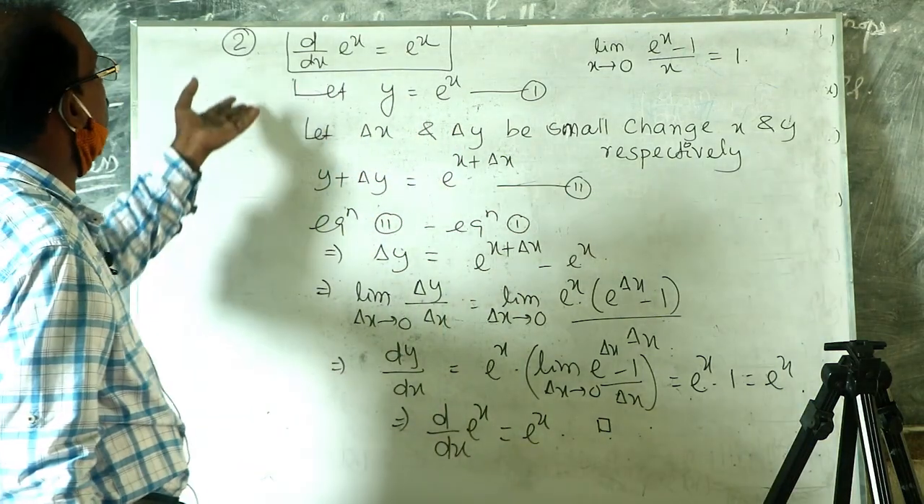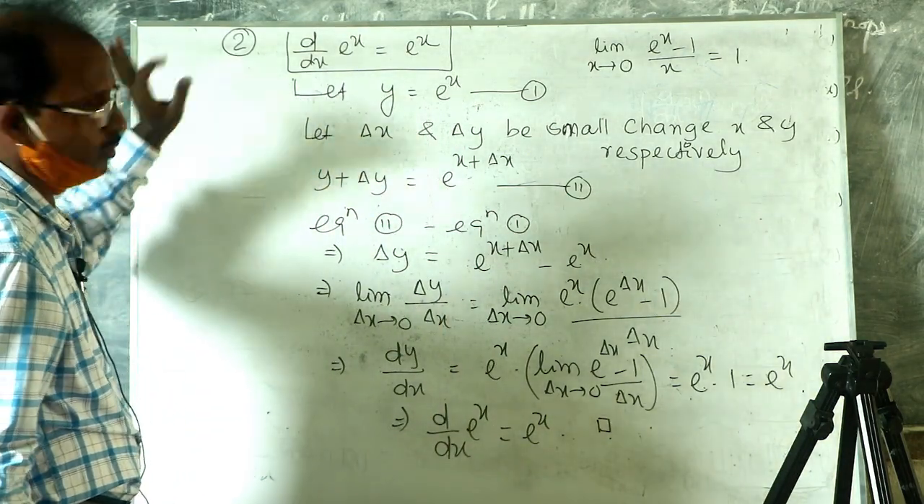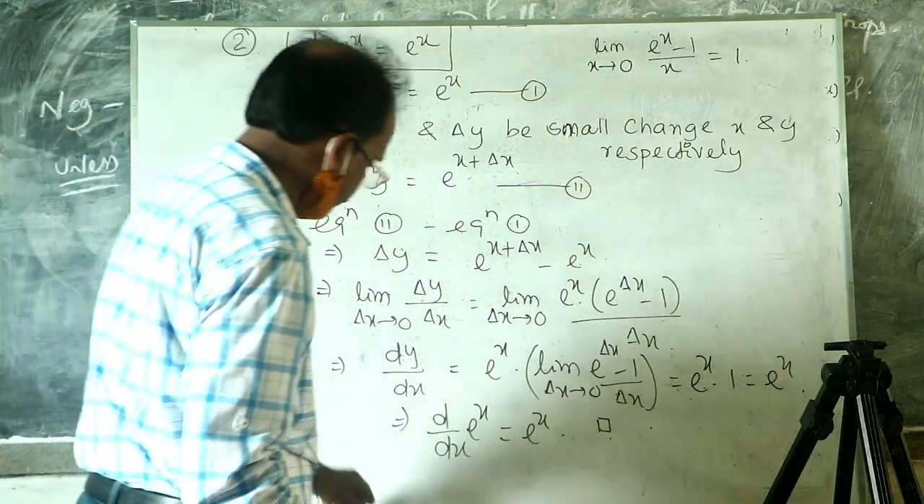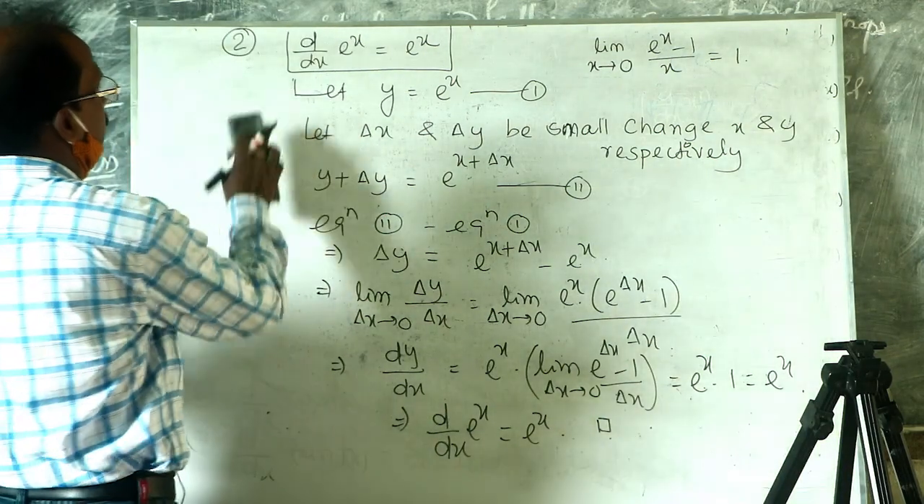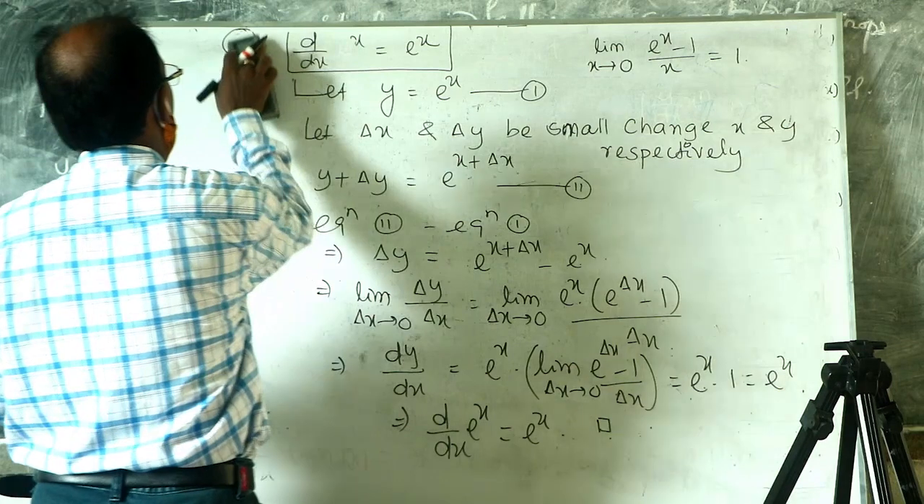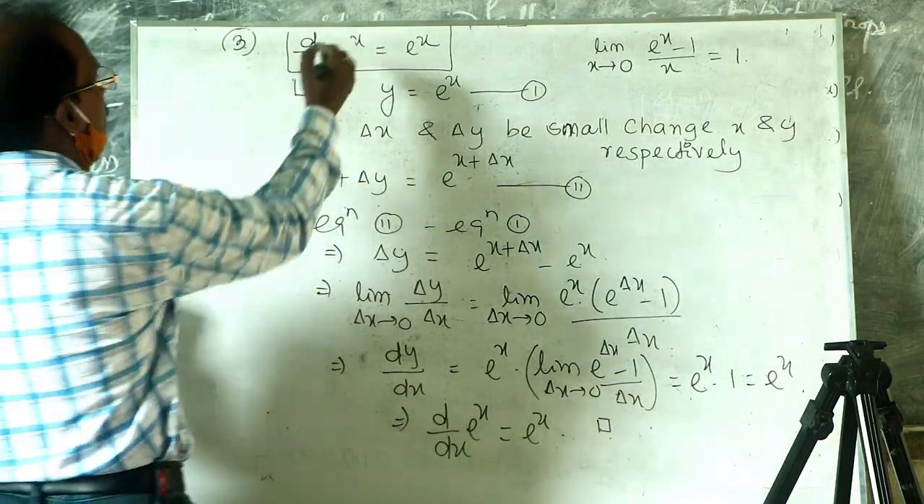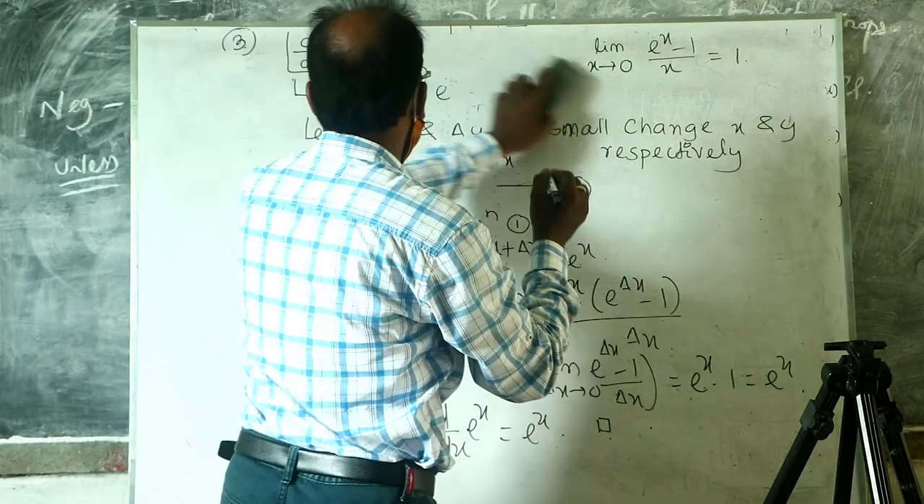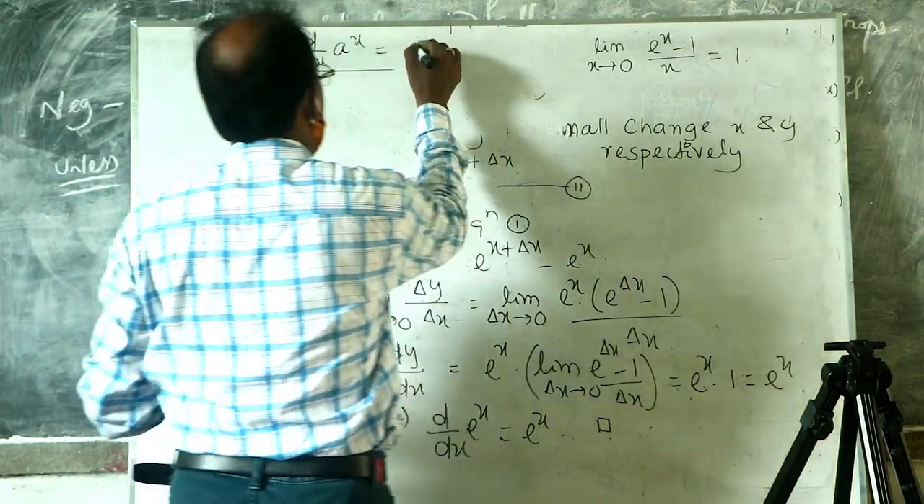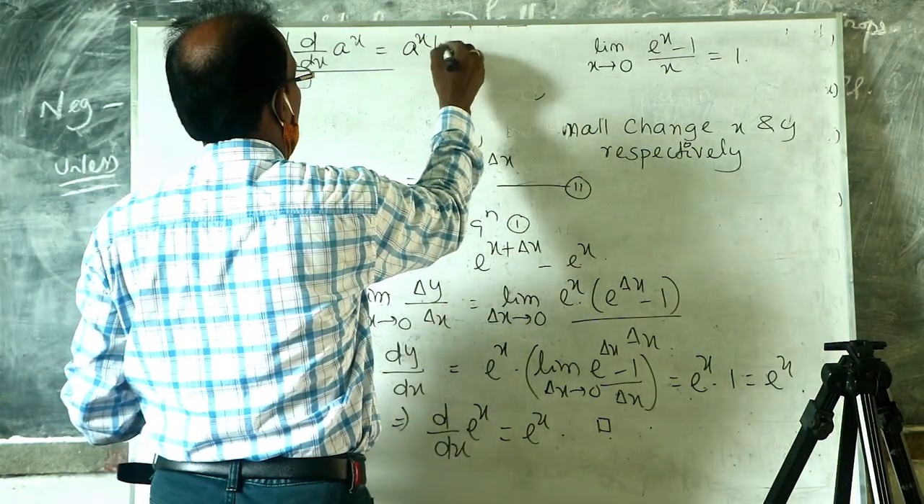Then we have proved the second formula. Then we shall prove the third formula. What is the third formula? The derivative of a to the power x. Coming to the third formula: the derivative of a to the power x is equal to a to the power x into log a.